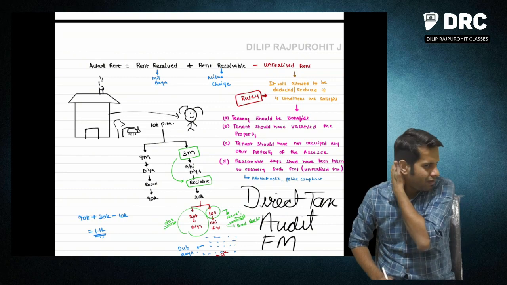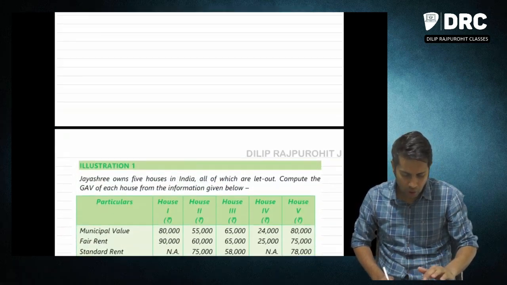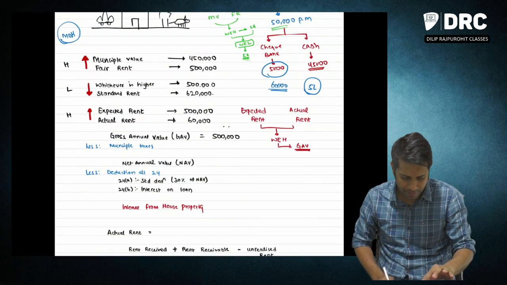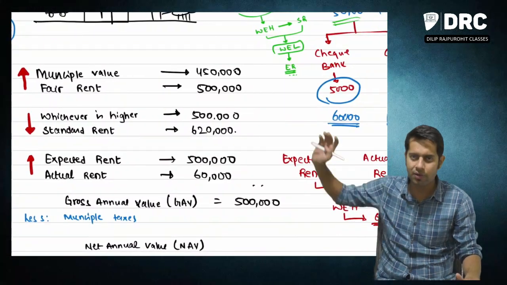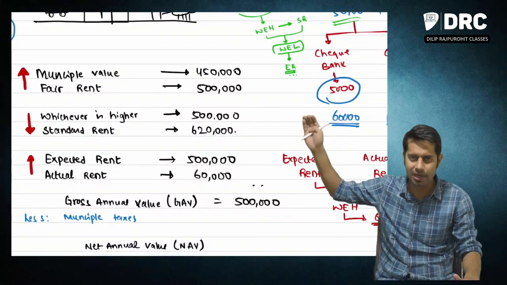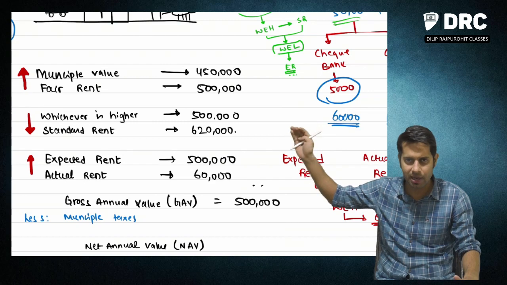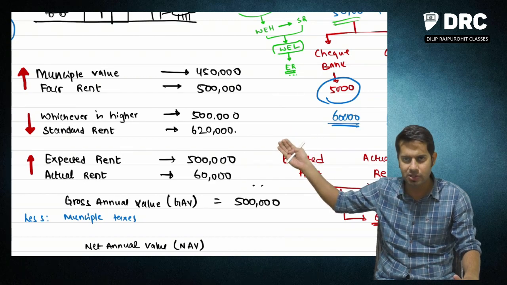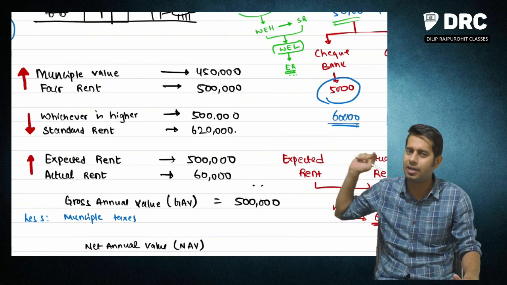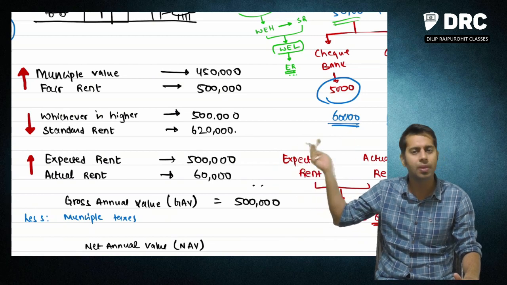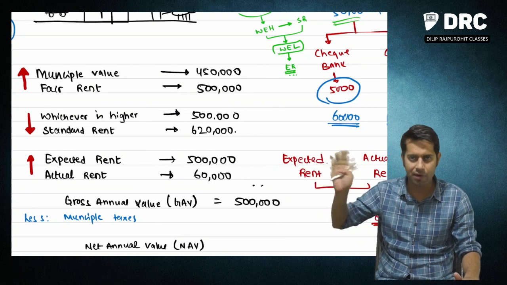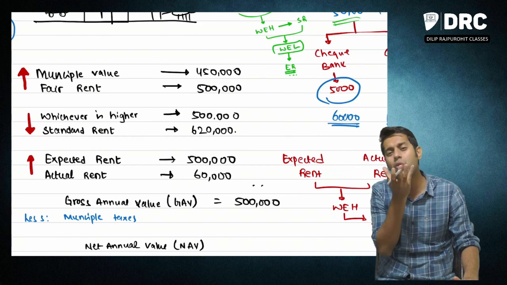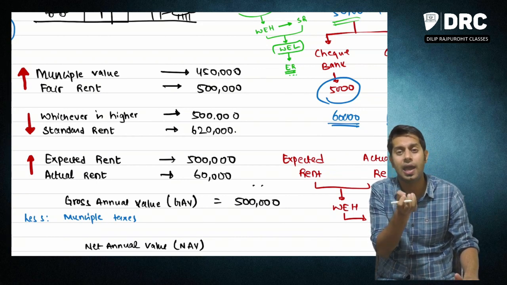Now, this is the meaning of actual rent. Now, we saw over here, while computing income from house property, what are we doing? We are comparing municipal taxes with fair rent, taking whichever is higher, comparing that with standard rent, taking whichever is lower. That whichever is lower will be called our expected rent. This expected rent I am going to compare with actual rent. Now we have understood the meaning of actual rent. I am going to get something called gross annual value.